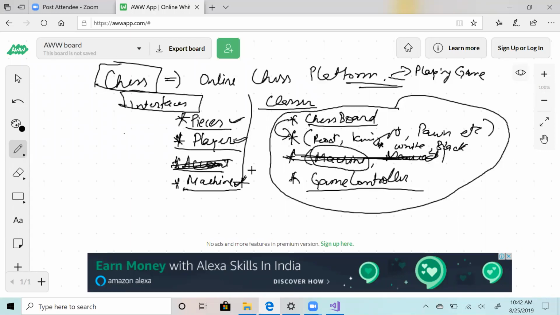Okay, that's fine. The good thing about this is there's no right, no wrong. So you can define piece closely tied to player, or you can define pieces closely tied to chessboard. Both of these are correct designs. Your implementation will change, but this is fine. So you can have pieces on chessboard, and player can have only one function, move. All he can do is pick a position, pick a piece and move.